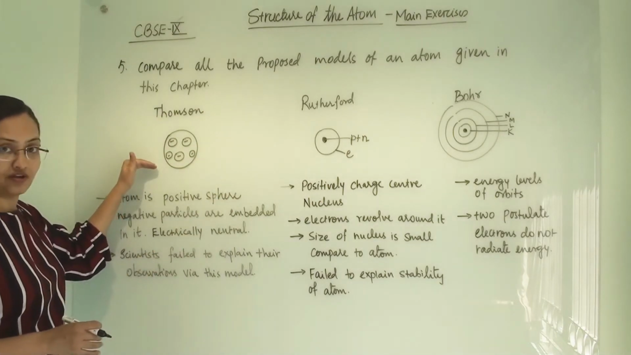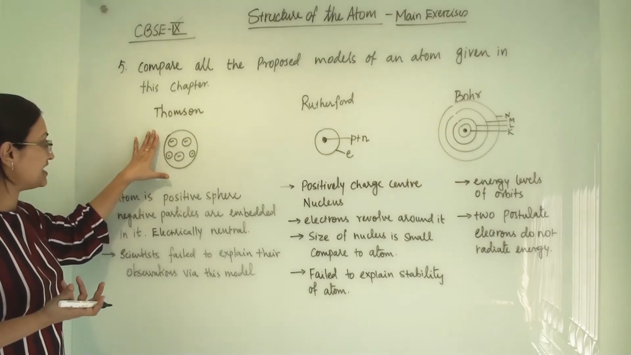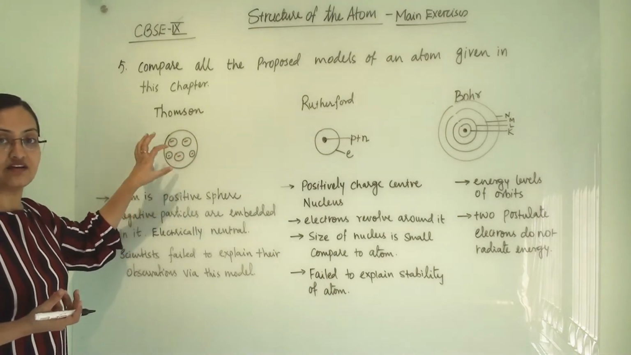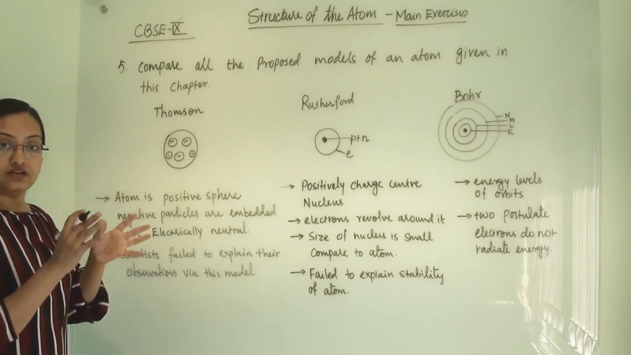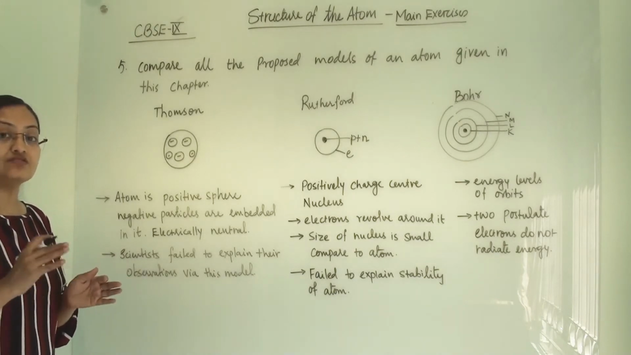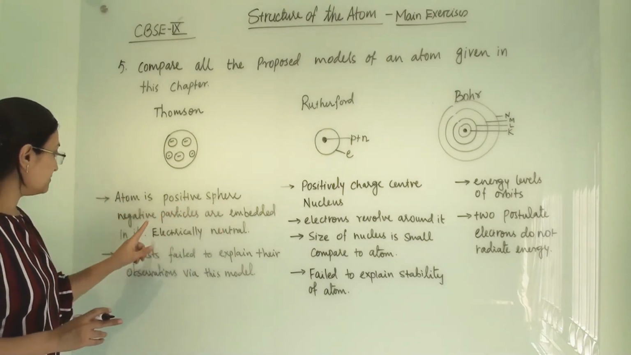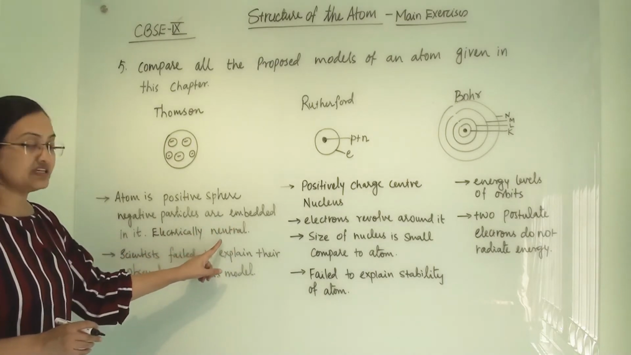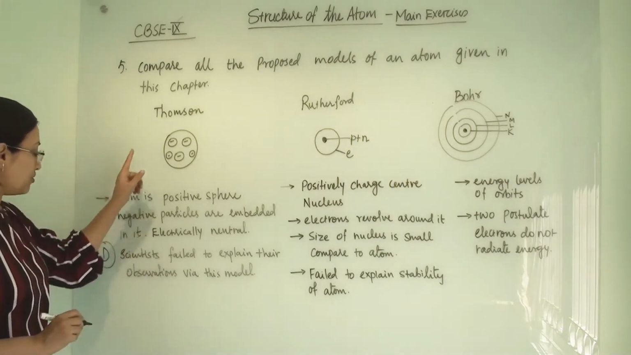First, Thomson's model of an atom. He gave this Christmas pudding like structure of an atom and he said that in a positive sphere the electrons, or negatively charged particles, are embedded like dry fruits. And he also said that the positive and negative charges are equal in magnitude, so the atom is electrically neutral. Now what is the drawback of Thomson's model of an atom?